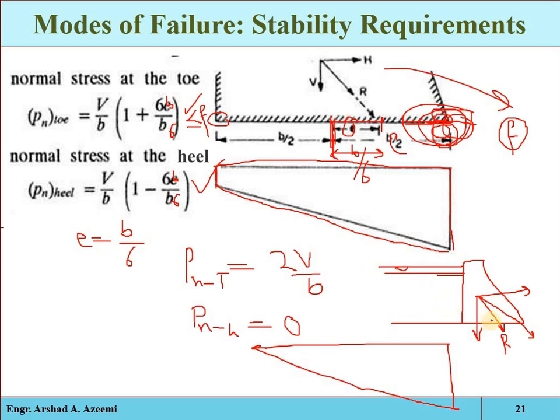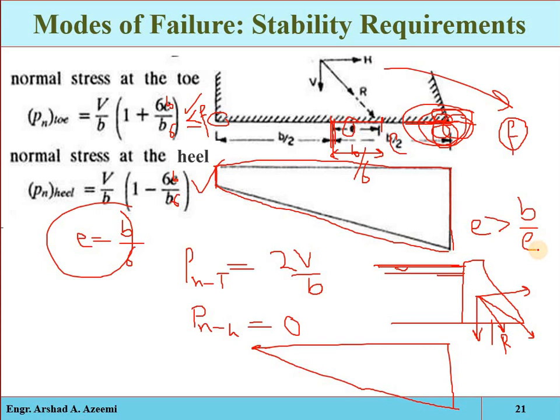So a point will reach when the resultant acts at this much distance from the centroid. So that will be the maximum water storage level beyond which you cannot store water. Why? Because when you store more water beyond that maximum water level, what will happen? e will increase from B by 6.